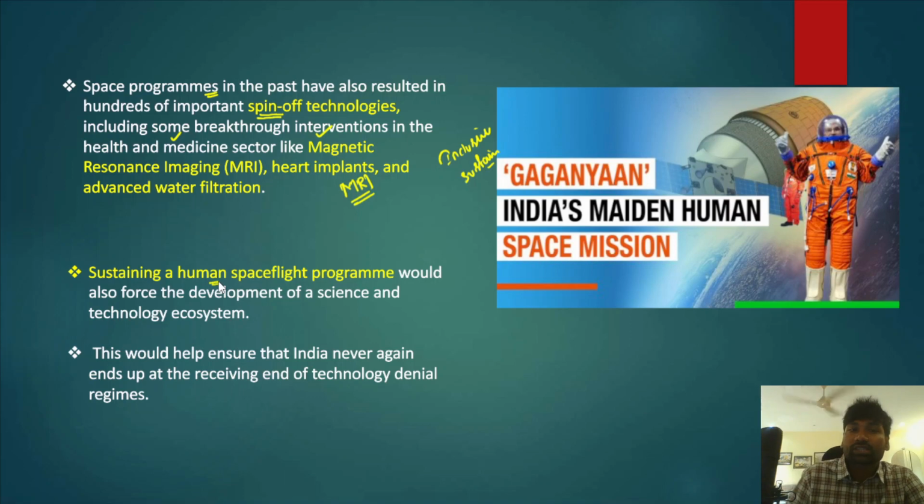However, we cannot sustain the human space flight program without solid and concrete efforts. Therefore, sustaining the human space flight program would also force the development of the science and technology ecosystem in India. This will ensure that India will never again end up at the receiving end of technology denial regimes. Earlier, technology was denied for India. What if India herself develops a technology and uses it for the benefit of the people in the country? Then we can effectively prevent the technology denial regimes of other countries.